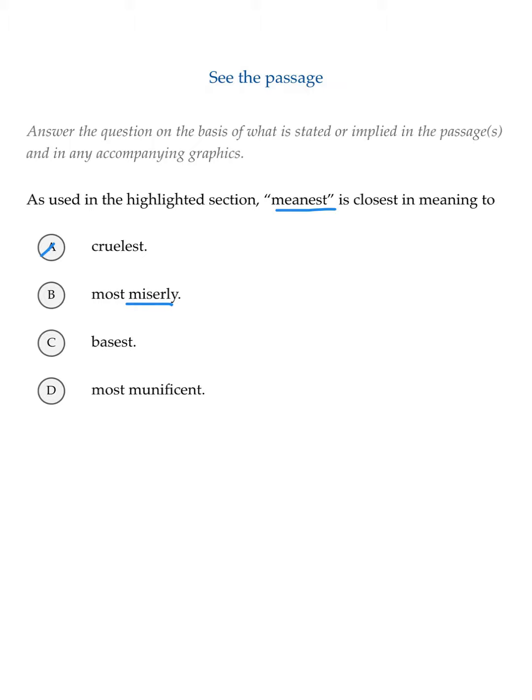Miserly means cheap, and Frederick Douglass really wasn't talking about being cheap or money at all, so let's get rid of B. Basest does actually mean lowly, so let's keep C. Munificent means generous, which, again, Frederick Douglass really wasn't talking about, so let's get rid of D, and we're left with C, which is the best answer.